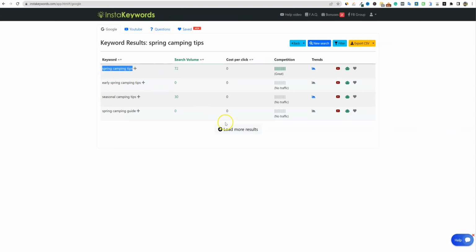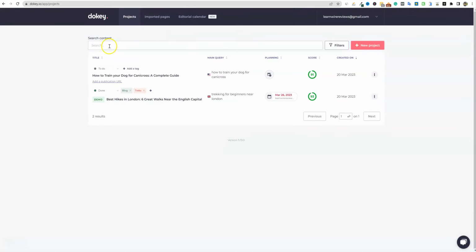And I know you guys like going over different topics and stuff, and not just the make money online niche and stuff like that. So we'll go back over here. Spring camping tips right here. It says it's a great keyword over here in Insta Keywords. We're going to go back over to Dokey, and we are going to create a new project.